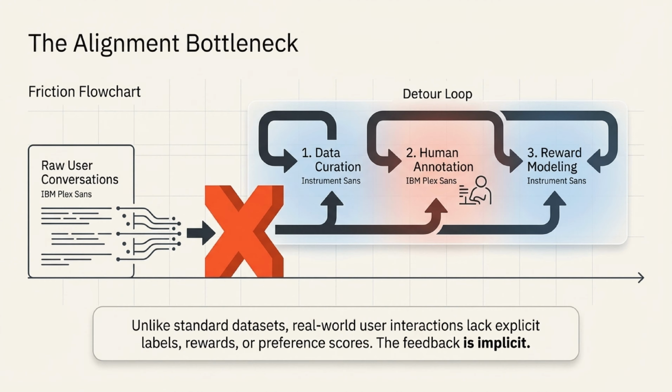This creates a massive bottleneck in model alignment. Currently, raw user conversations hit a dead end, forcing us into a friction-heavy detour. To improve a model, we have to loop through data curation, human annotation, and complex reward modeling. The core problem is that real-world user interactions don't look like standard datasets. They completely lack explicit labels, rewards, or preference scores. Instead, the feedback is entirely implicit.